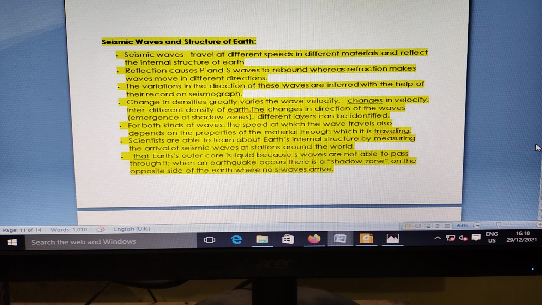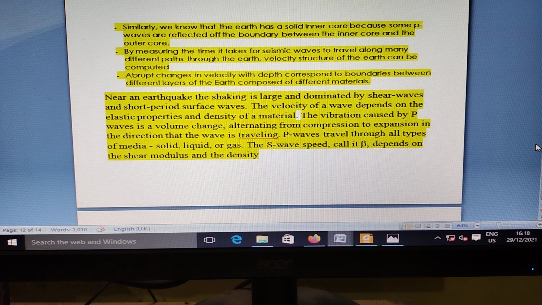Scientists are also able to learn about the Earth's internal structure by measuring the arrival of seismic waves at stations around the world. We know that the Earth's outer core is liquid because S waves are not able to pass through it. Where the earthquake occurs, there is a shadow zone on the opposite side of the Earth and no S wave arrives. Similarly, we know the Earth has a solid inner core because some P waves are reflected off the boundary between the inner core and the outer core.